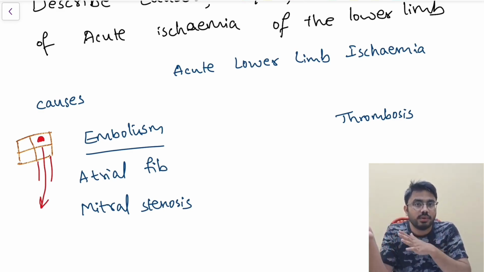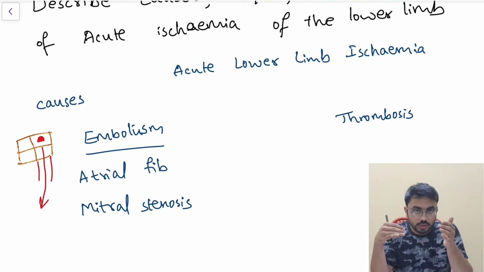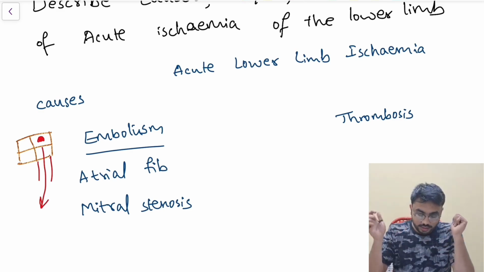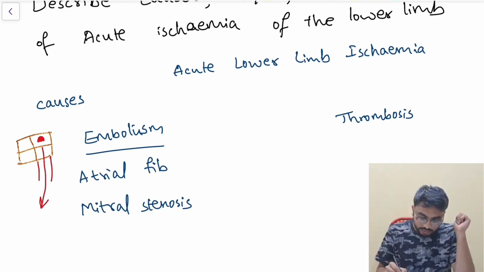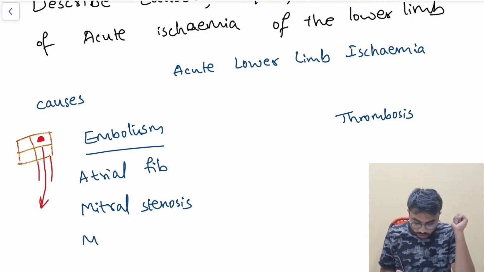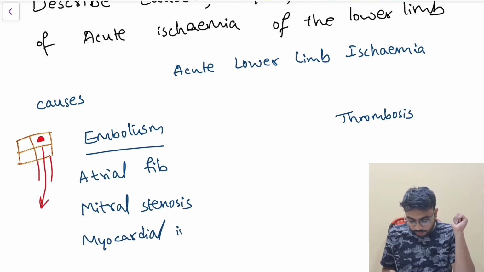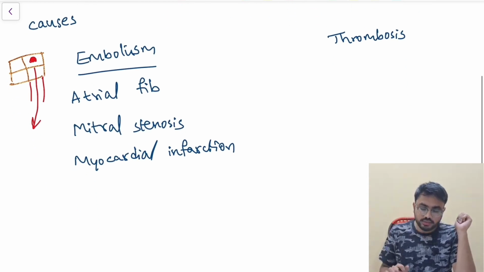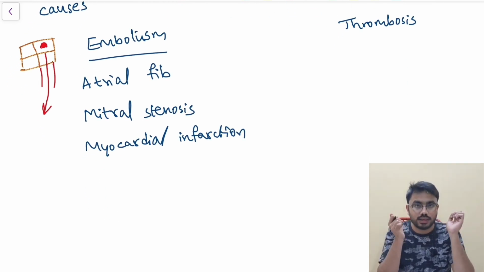That is how it is forming the embolus. Okay, now what are all the various causes we are enlisting here? In the heart, it is atrial fibrillation, mitral stenosis, and even myocardial infarction, also the same thing. Myocardial infarction. Okay, these are the things we can see due to the problem in the heart.